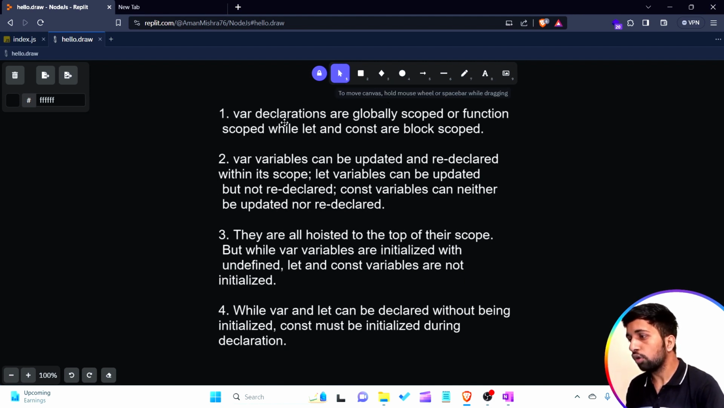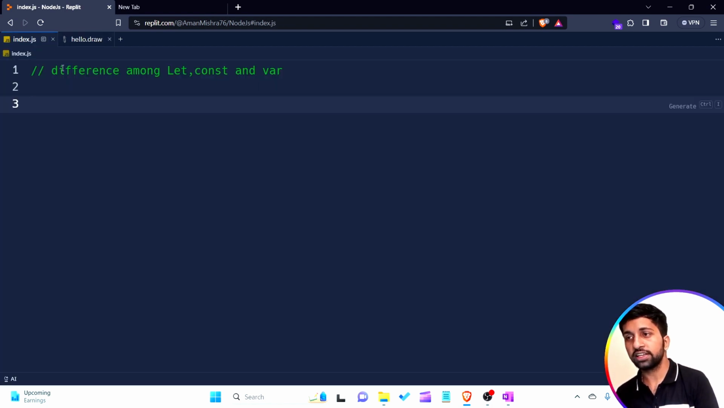Var declarations are globally scoped or function scoped, while let and const are block scoped. Now I again want to read. Var declaration is the global scope or let's say a function scope, but the let keyword and the const keyword are block scoped. So before understanding the concept of block scope and global scope, we have to understand the meaning of scope in a programming language.